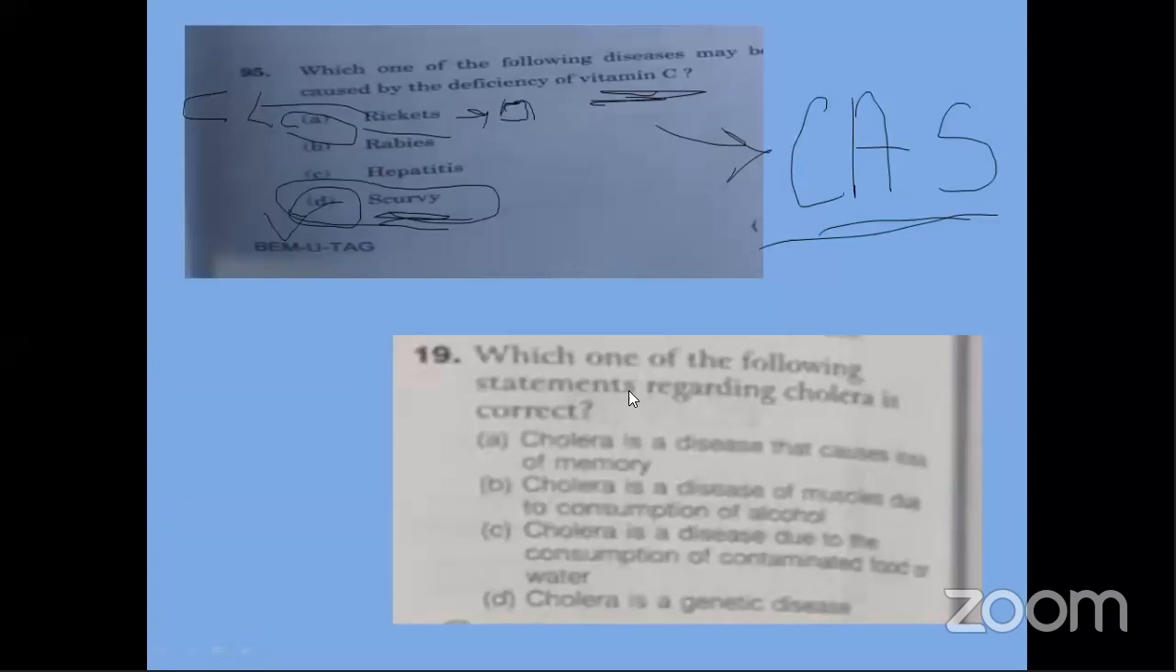Which one of the following statements regarding cholera is correct? A: Cholera is a disease that causes memory loss. I'm reading the question. What is the question saying? We have to pick the correct one. B: it is a disease of the muscles due to consumption of alcohol. C: it is a disease due to the consumption of contaminated food and water. D: it is a genetic disease.